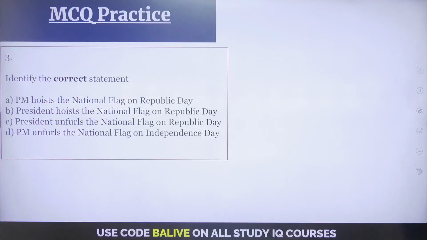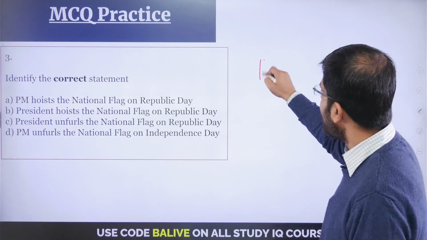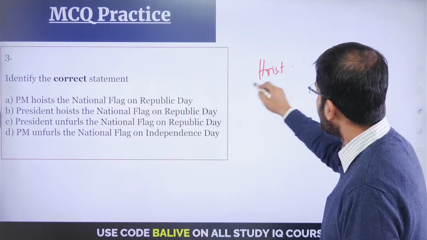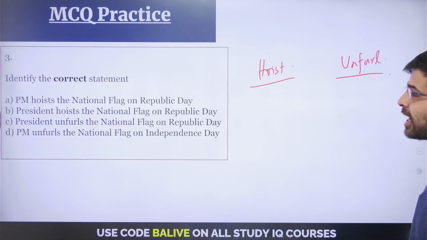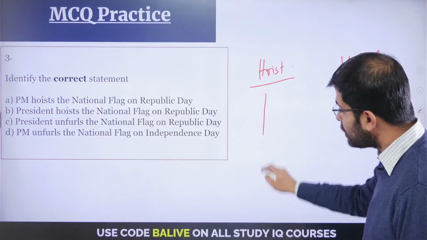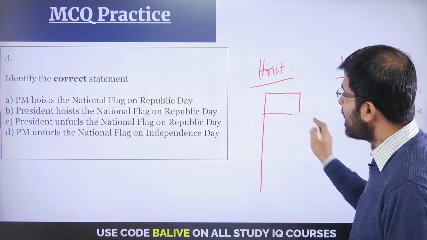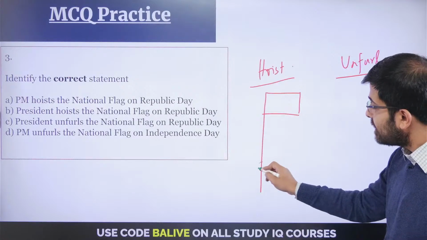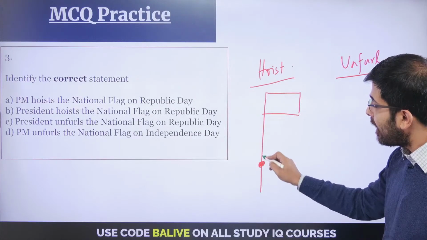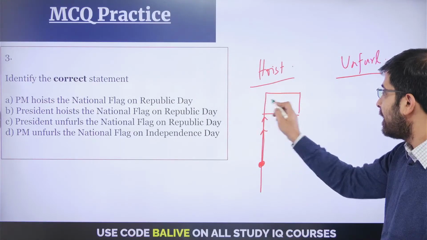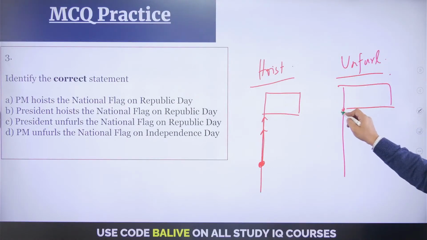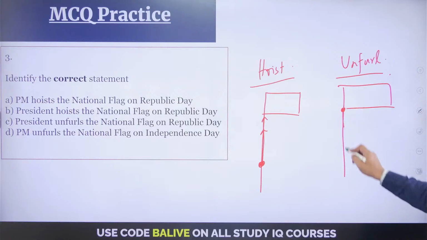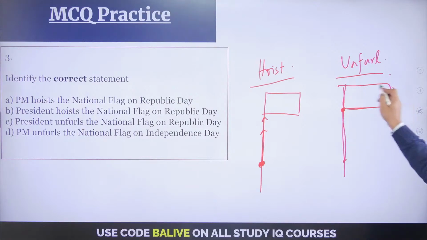Question number 3. So we discussed the difference between hoisting and unfurling. Okay. Republic Day is going to come in a couple of months, and here is one news that you ought to follow. So once again, for those of you who might have missed the last class, if you're hoisting the flag, which means that you are going to send your flag upwards and then eventually it will unfurl. Whereas in unfurling, you have the flag that is already tied through a string. You just pull the string and it unfurls.